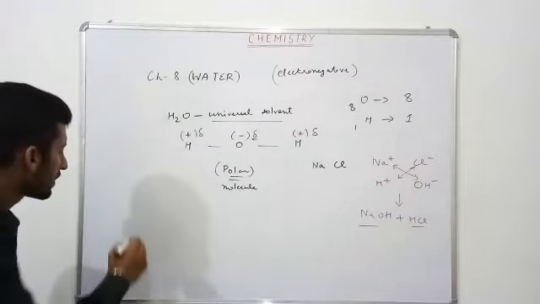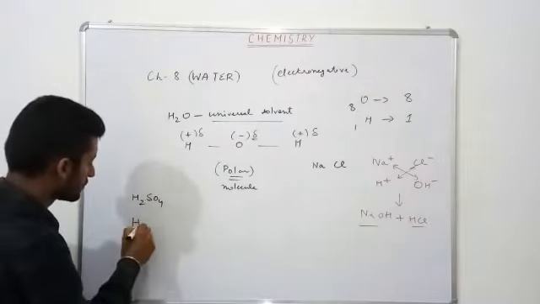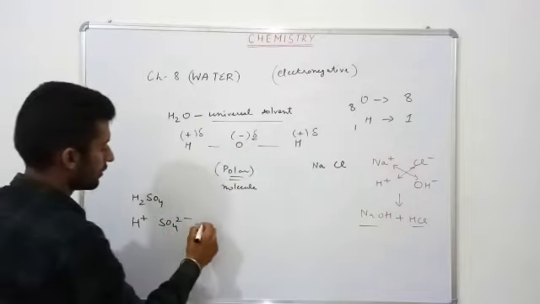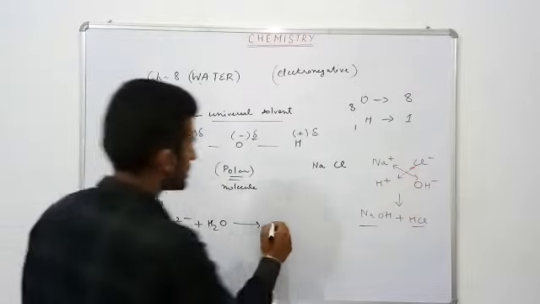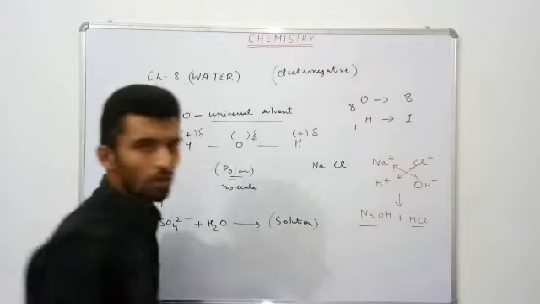Similarly, sulfuric acid, H2SO4, has H positive and SO4 2 negative. Again water has this, so when water gets mixed, it easily forms a solution. Clear?